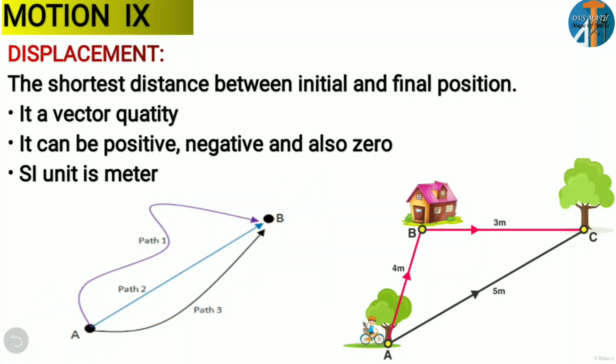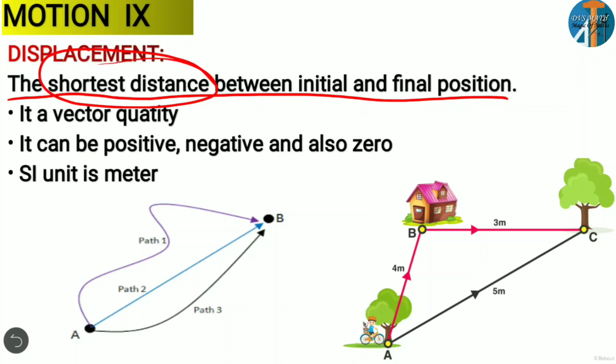Now displacement, here you observe we have two conditions. What does displacement mean? The shortest distance between initial and final position. Look here, in distance what we said is the actual path traveled by an object. But here specifically we are saying it is the shortest distance.